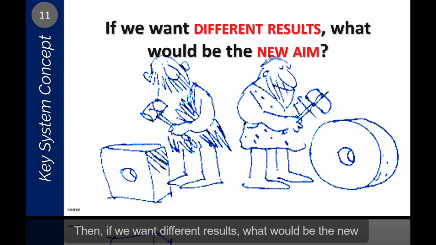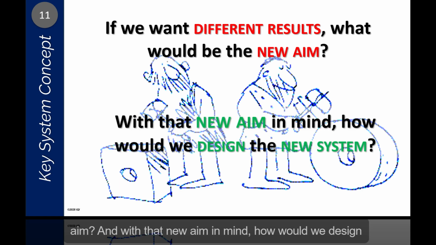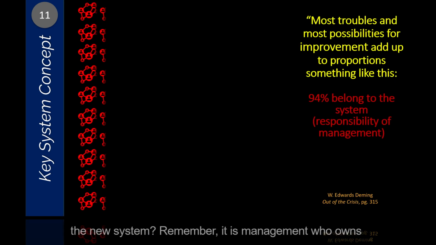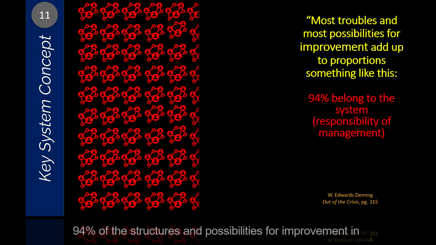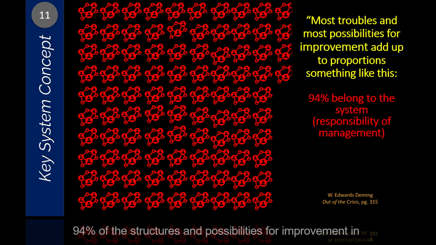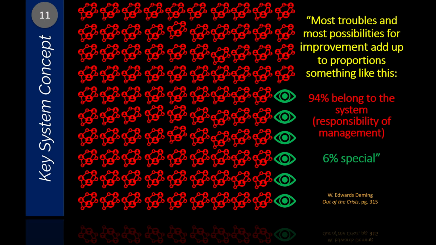Then, if we want different results, what would be the new aim? And with that new aim in mind, how would we design the new system? Remember, it is management who owns 94% of the structures and possibilities for improvement in the organization.